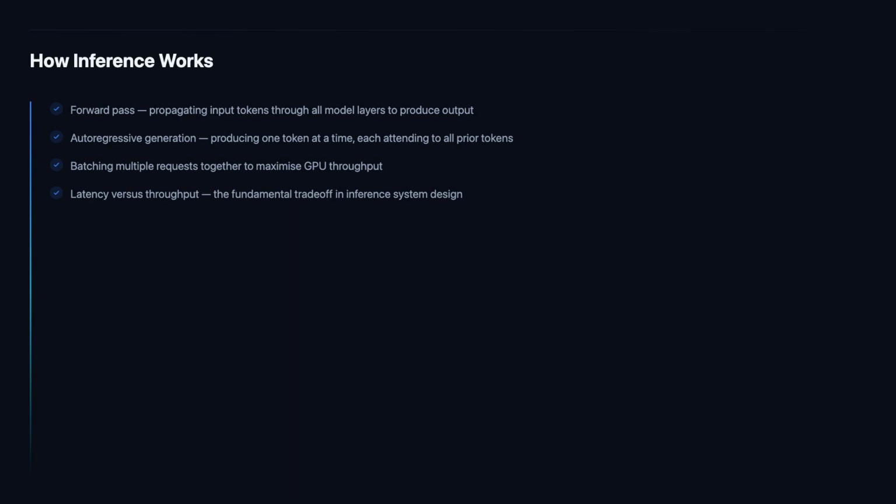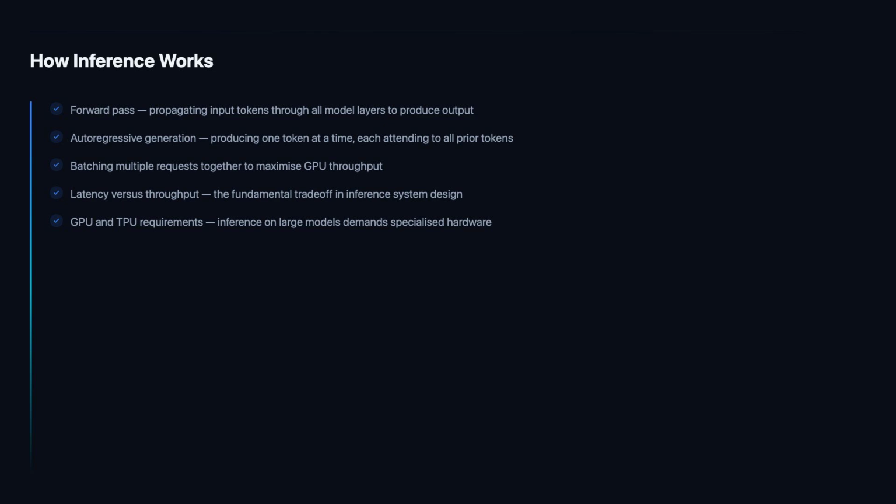In inference system design, latency and throughput are fundamentally in tension. Latency is the time from submitting a request to receiving the first token of the response. Users experience this as responsiveness. Throughput is the number of tokens the system generates per second across all users. The operator experiences this as cost efficiency. Optimizing for low latency often means processing requests individually with large, fast hardware, which is expensive. Optimizing for high throughput means batching aggressively, which increases the wait time for individual requests. Production AI serving systems must be carefully tuned to find the right operating point for their specific user experience requirements and cost constraints.